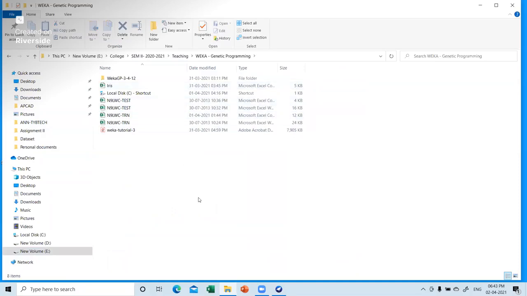First and foremost, we are all aware that the data set should be divided into basically three parts. The first is 70% for training. 70% of the data will go for training, 15% will go for validation, and the next 15% will go for testing. This is the data division which is usually used.